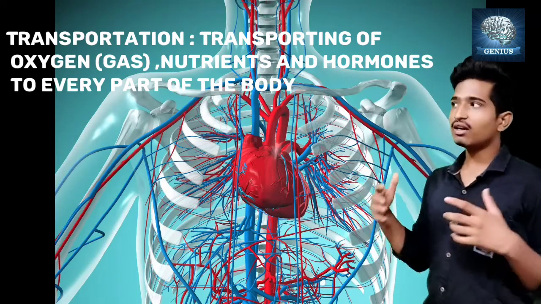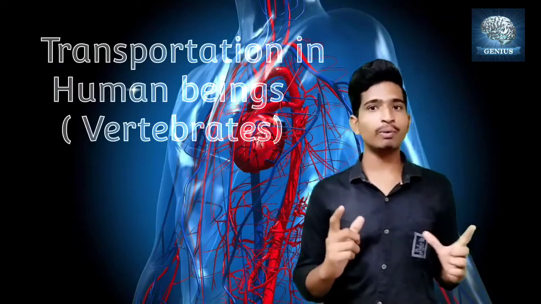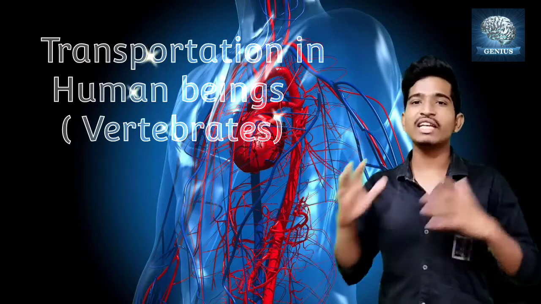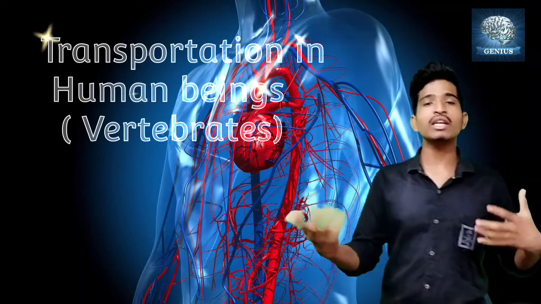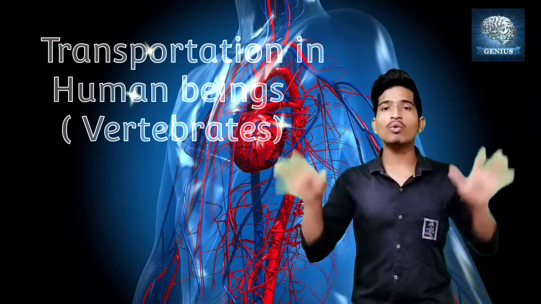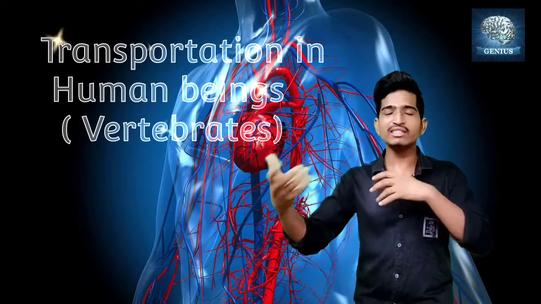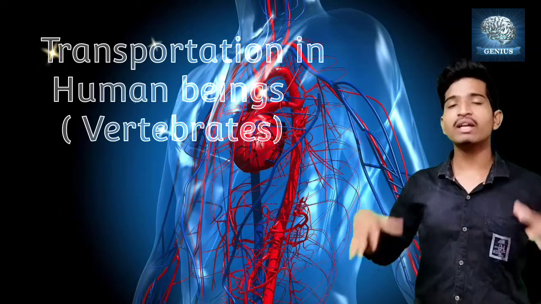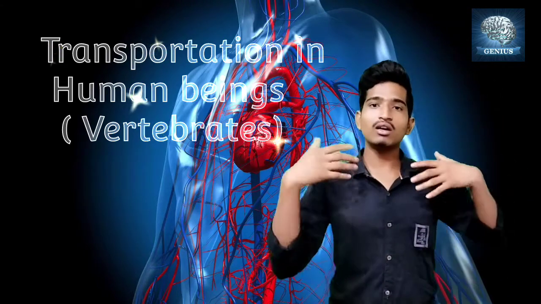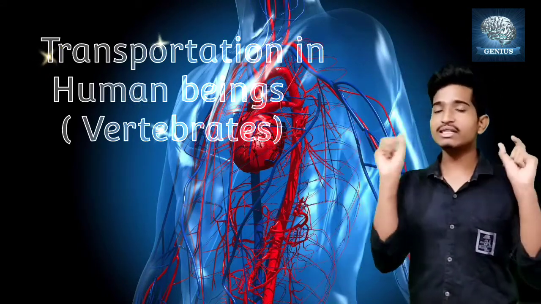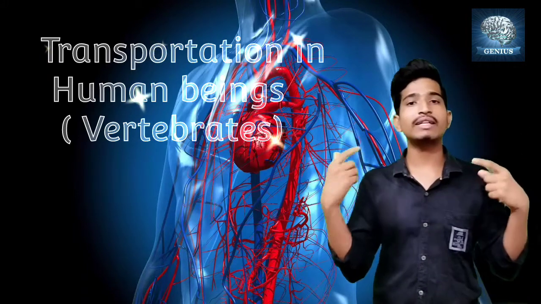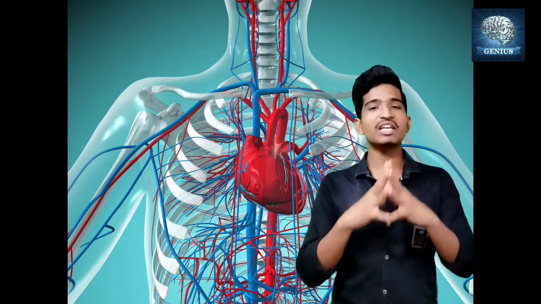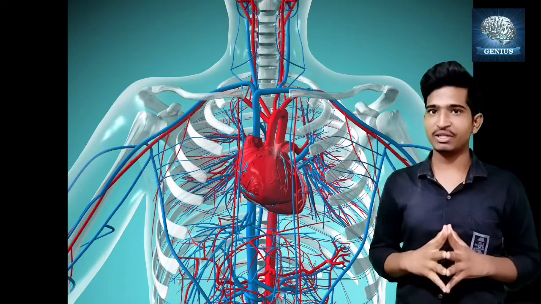Understood? Okay, we are discussing transportation in humans, nothing but vertebrates, which means we are not discussing every organism separately. We humans are vertebrates, and all vertebrates have many similarities, so we discuss everything about humans. Then we will move on to plants. We are discussing transportation in humans and transportation in plants. Now let us discuss everything about transportation in humans.